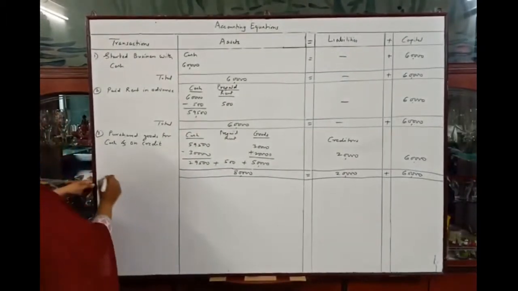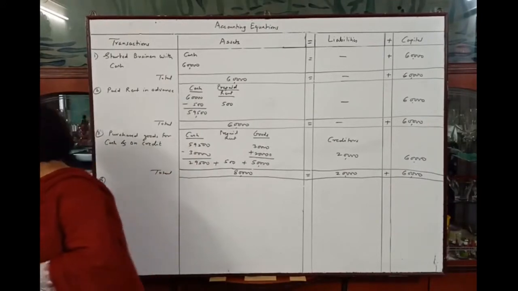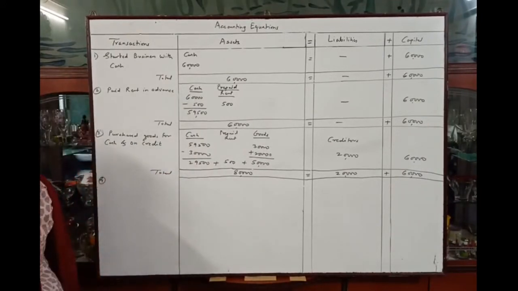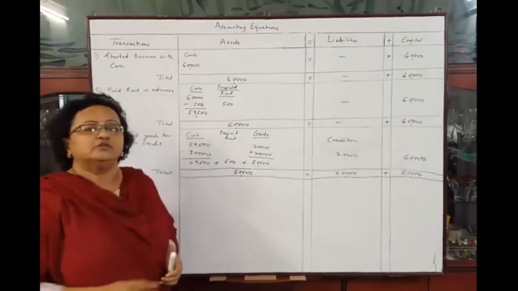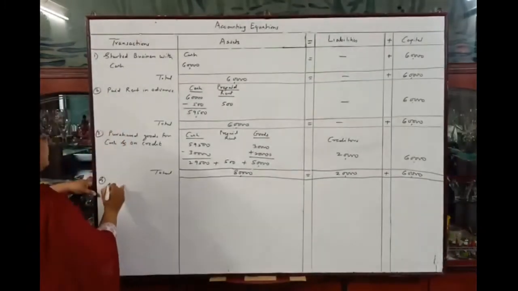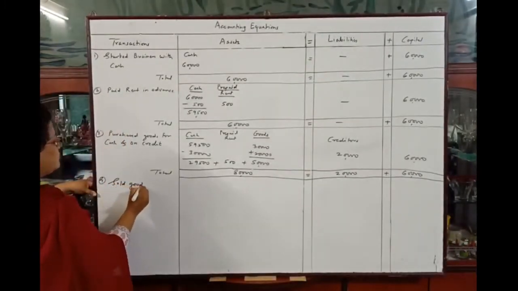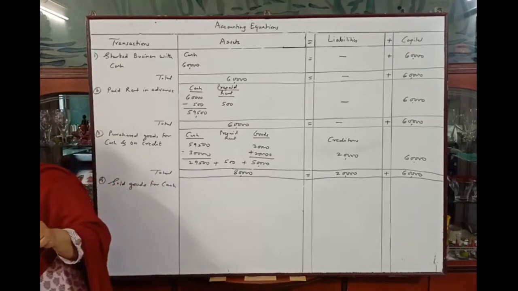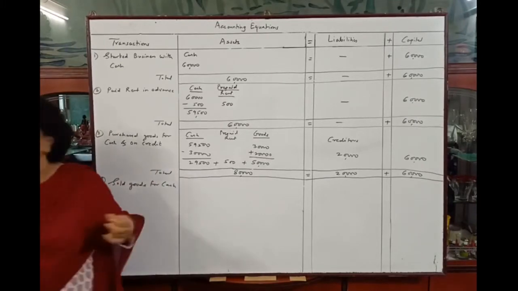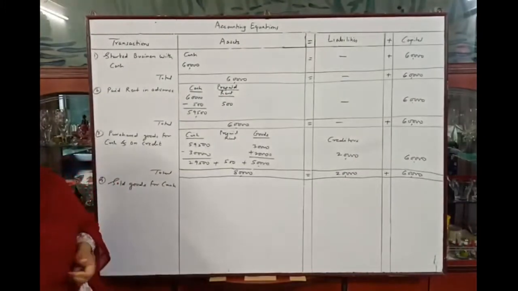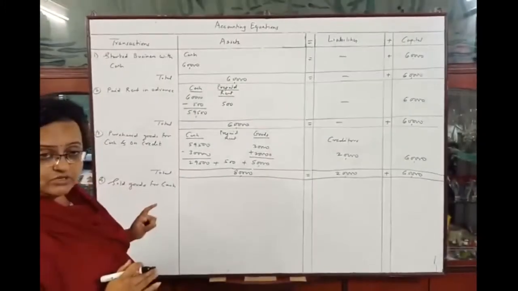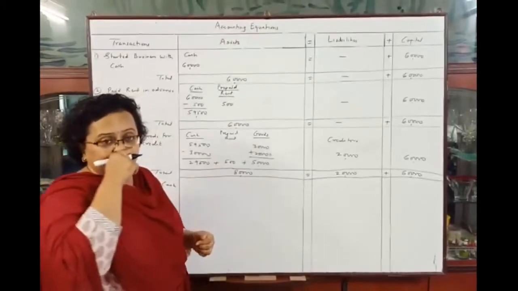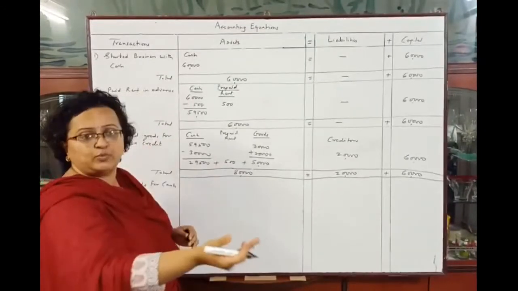Okay. Now the next transaction, fourth transaction in the problem. Fourth transaction is sold goods for cash rupees 30,000, costing rupees 20,000. Sold goods for cash. This is the transaction. And they told us in the transaction that these goods are costing rupees 20,000 and they are sold for rupees 30,000. Okay. So goods costing rupees 20,000, sold for rupees 30,000.